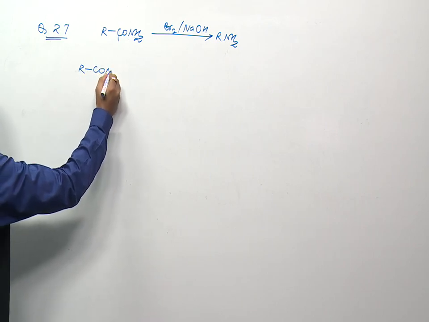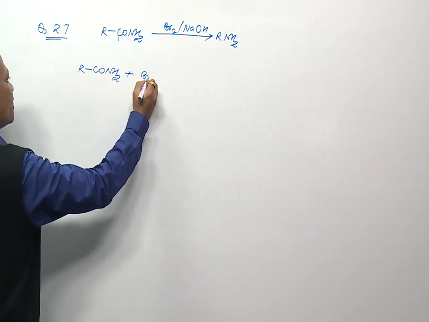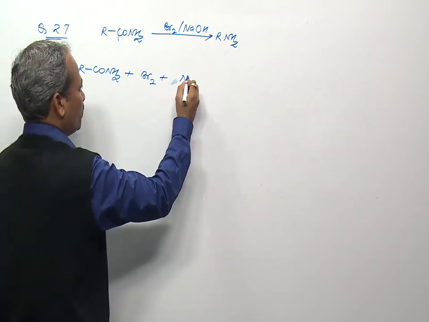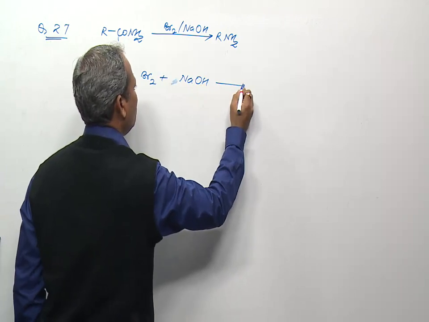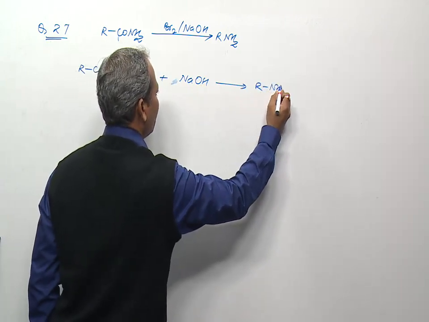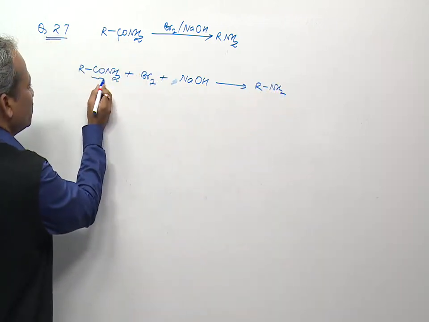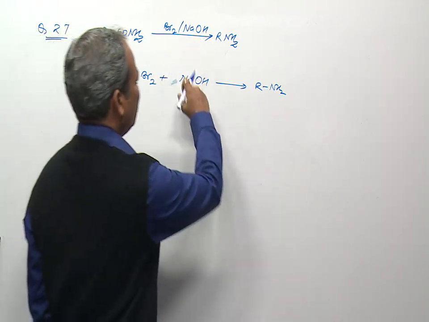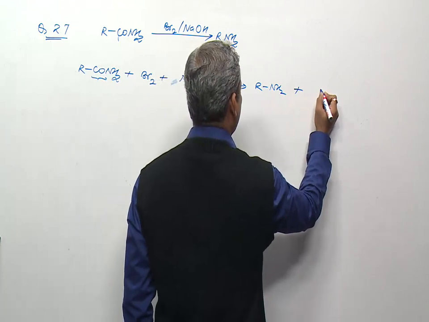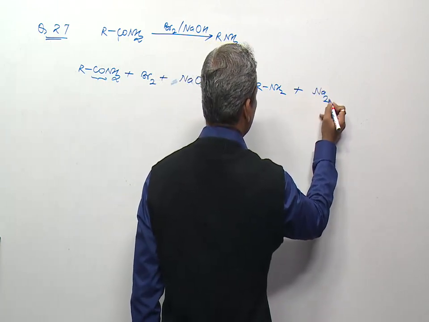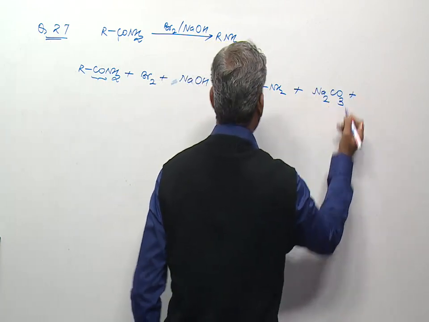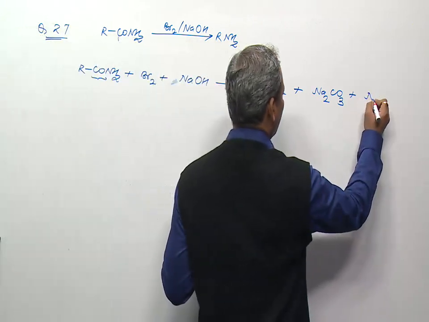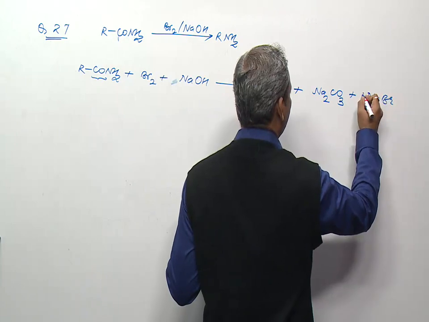So RCONH2 plus Br2 plus NaOH. So you know that product is RNH2. So we have to remove this CO from this molecule, and CO will be removed as some sodium salt, which is Na2CO3, and this Br2 will also be removed as sodium bromide, NaBr.